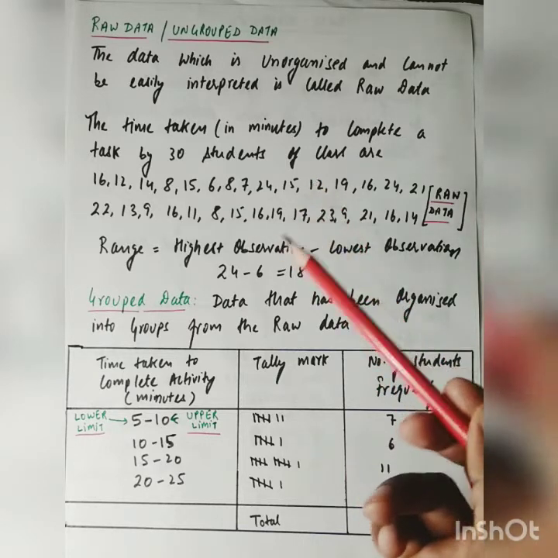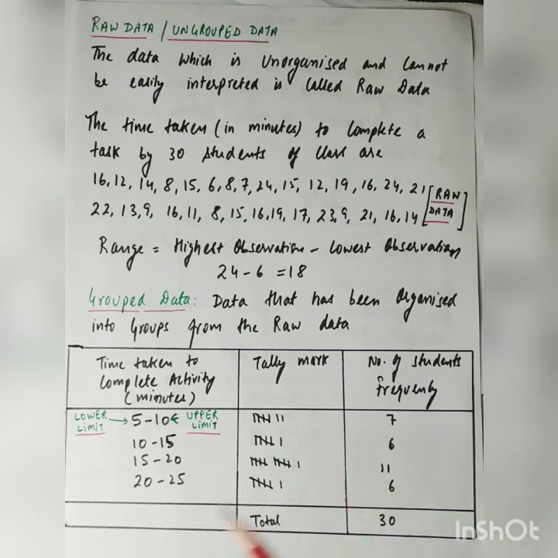See, the above data is divided into groups, that is 5 to 10, 10 to 15, 15 to 20, 20 to 25. These are called classes. This is the first class, this is the second class, this is the third class, and this is the fourth class.